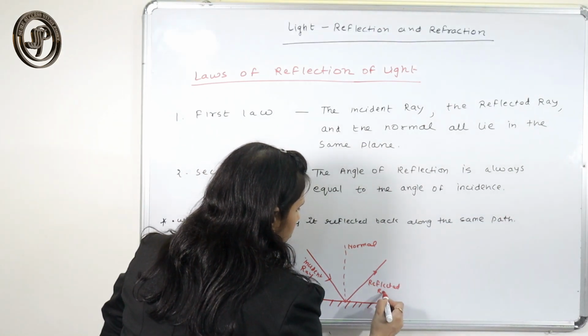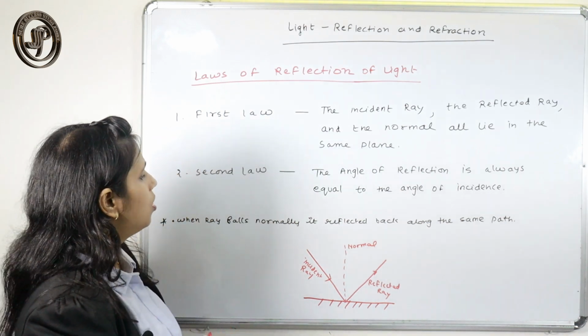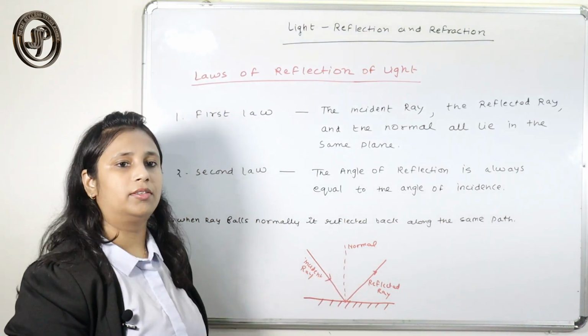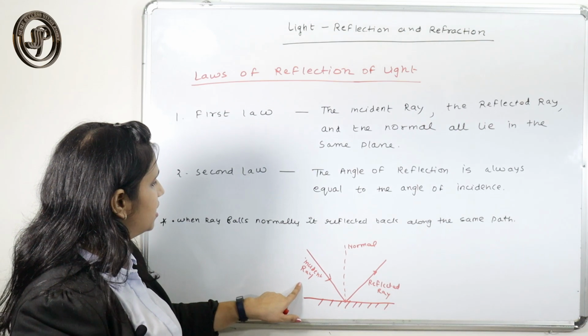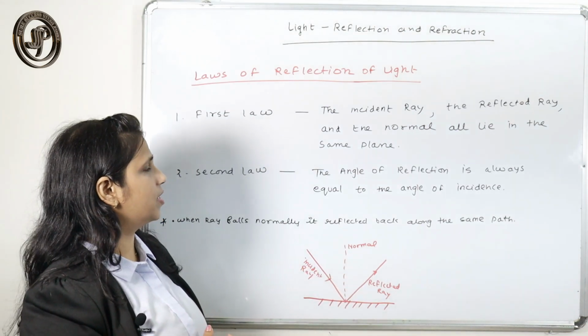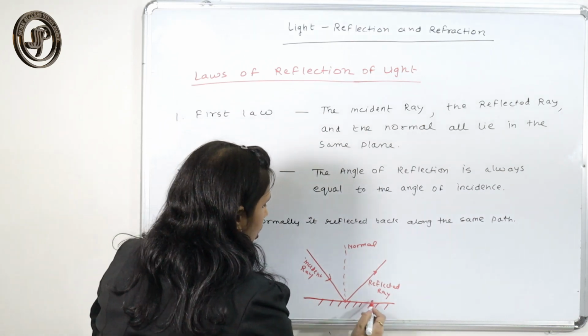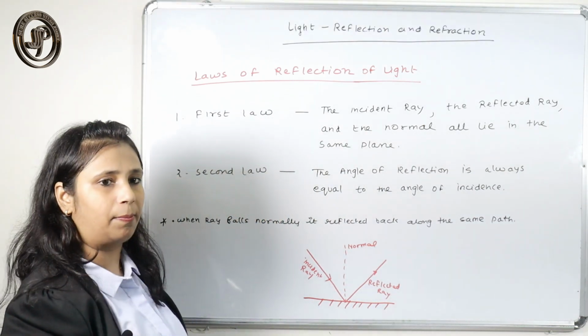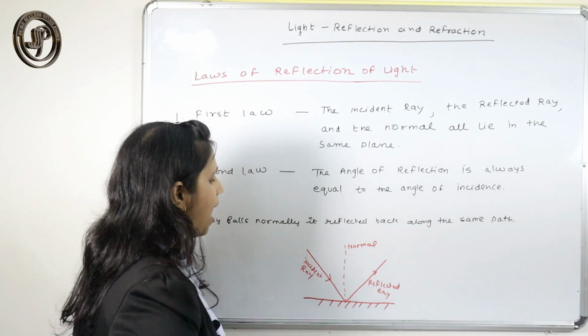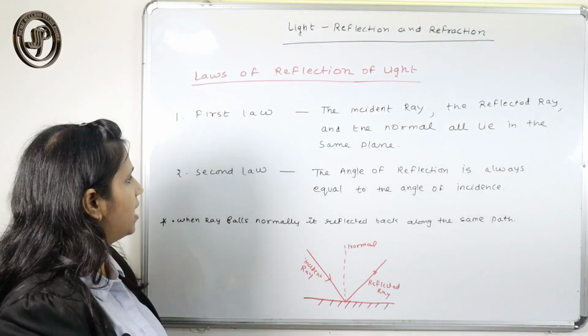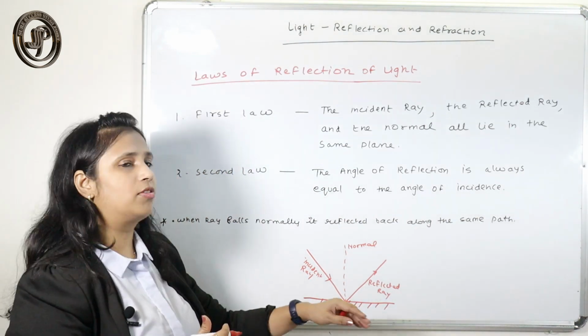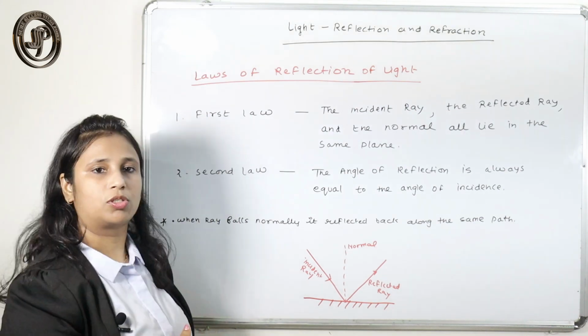So what is your first law? The incident ray, normal and reflected ray all lie in the same plane, and they meet at the point of incidence. So all three lie on the same plane. That is the first law.